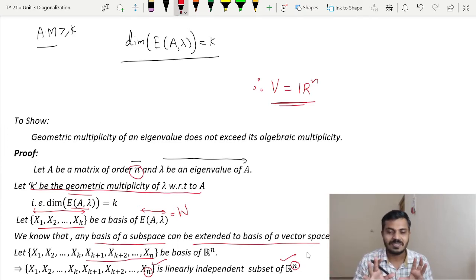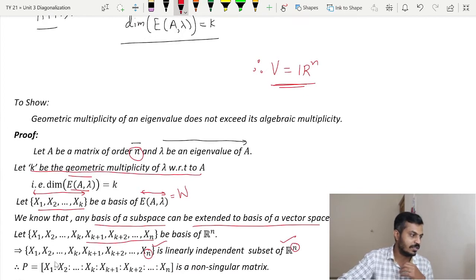So if such a subset is linearly independent, then we have a non-singular matrix, because by using the vectors in the set we can form a non-singular matrix, and these vectors will be nothing but the columns of that matrix. And that is what I have done here. As you can see, x1, x2, up to xk are all columns of our matrix P, and therefore this matrix P is a non-singular matrix.